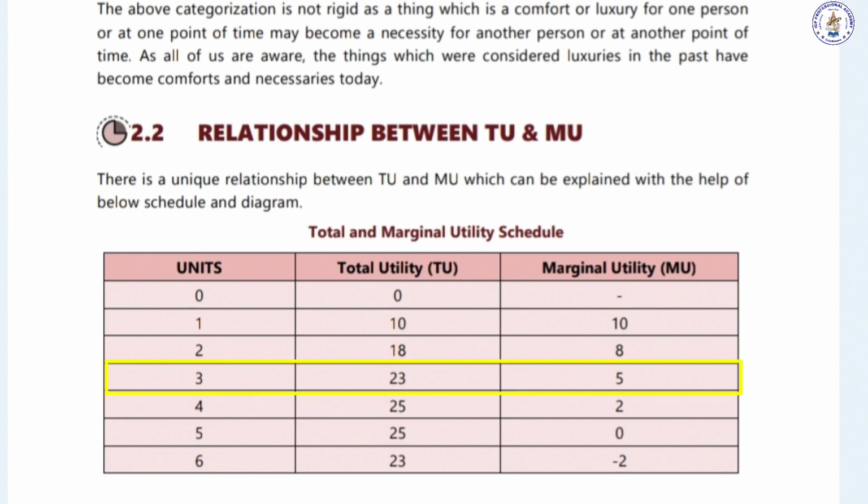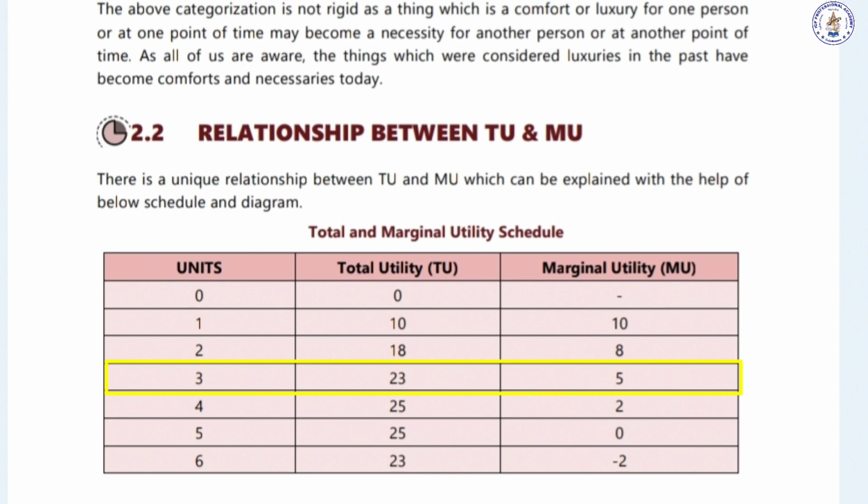When he consumes the third one, his total happiness is measured as 23 units. When he starts with the first unit, it is 10. Second unit, it must be 20, but it is 18. Now the third, it is not 30, instead 23. The marginal utility, that is when he consumes the additional unit, now he derives only 5 units of happiness. So it decreases as and when the commodity consumption increases. When he starts using additional units, the satisfaction that he derives from every unit starts diminishing.